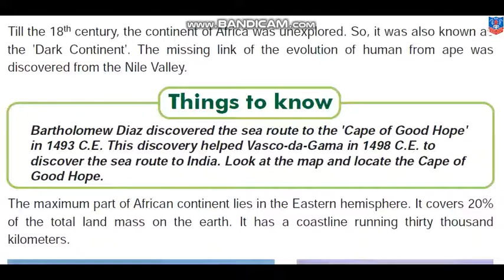Look at the map and locate the Cape of Good Hope. The maximum part of the African continent lies in the eastern hemisphere. It covers 20% of the total land mass on the earth. It has a coastline running 30,000 kilometers. That means coastline, you understand.